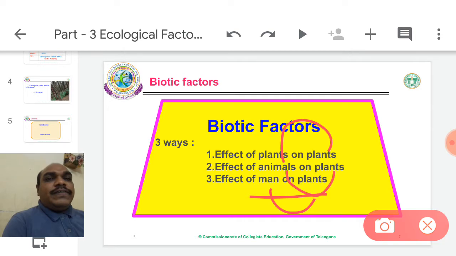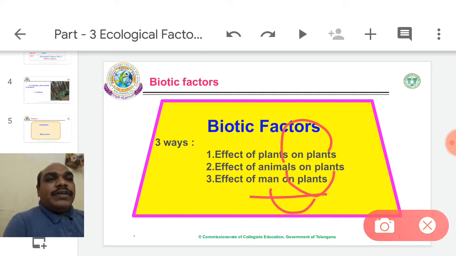Plant activity is sometimes harmful to another plant, sometimes beneficial, sometimes neutral. Between animal and plant also, it is sometimes harmful, sometimes beneficial. But the relationship between man and plants is very weak. The main cause is man: plants are destroyed and their distribution is decreasing.